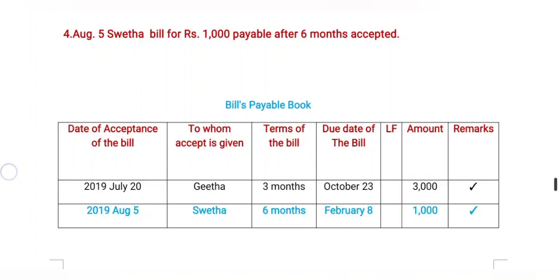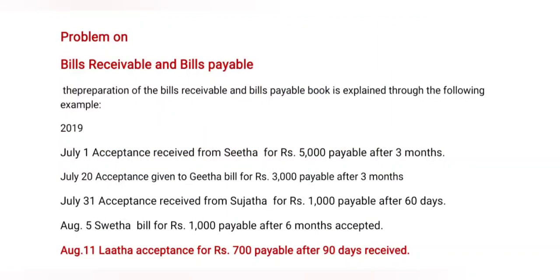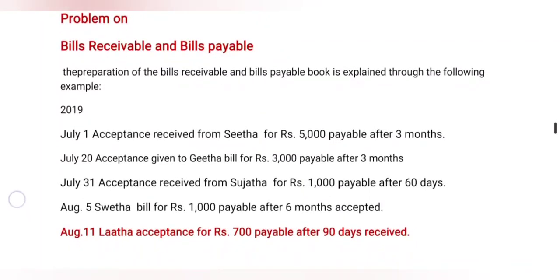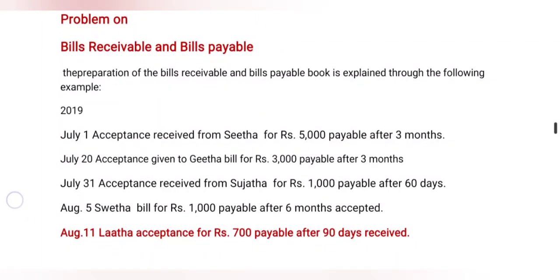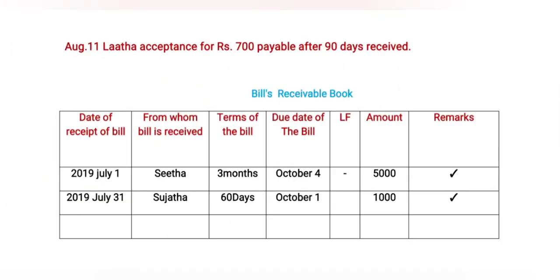Now we are going to another transaction. Now coming to the last transaction, that is August 11th, Lata accepted for 700 payable after 90 days received. Here it is clearly defined as received after 90 days. Here it is related to bills received. Now we are going to prepare the receivable entry. Here the given transaction is on 11th August. Lata accepted for rupees 700 payable after 90 days received.